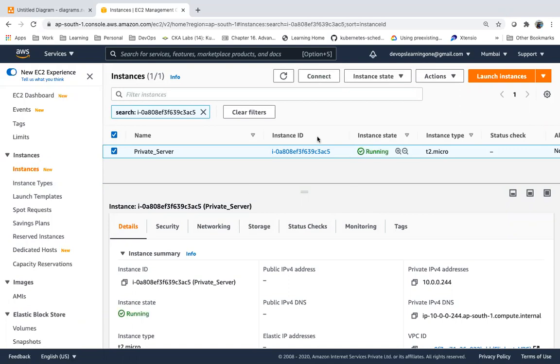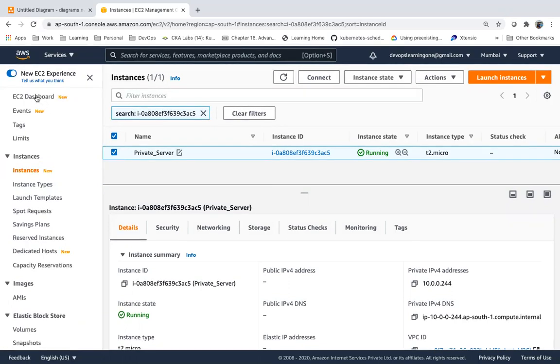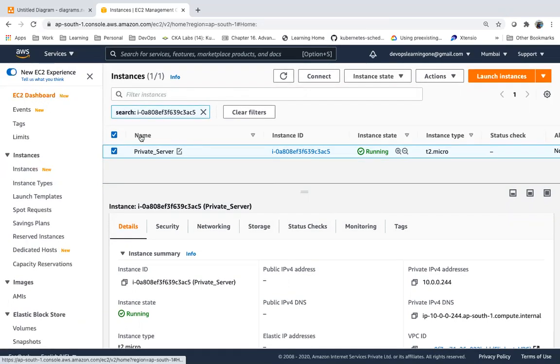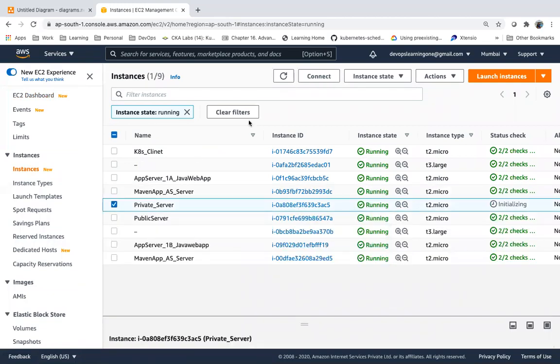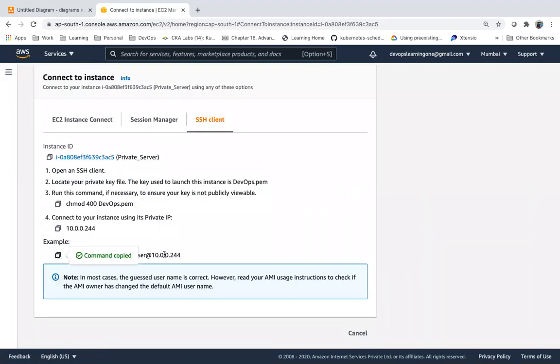So this is a private server. This server will not have a public IP. It has only a private IP.